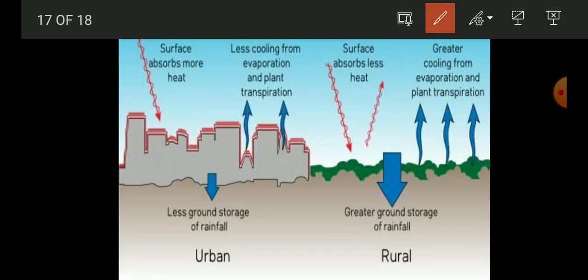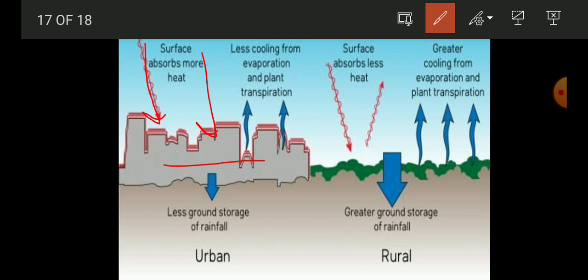Here in the image, as you can see, there are concrete buildings. The surface absorbs more heat. This concrete has the capability to absorb more heat, and it also shows less evaporation.